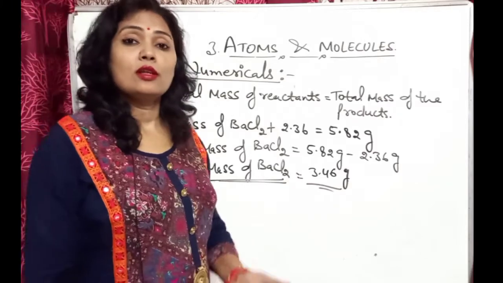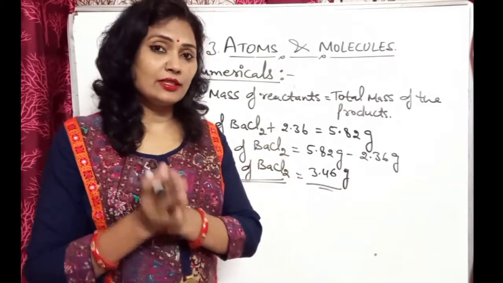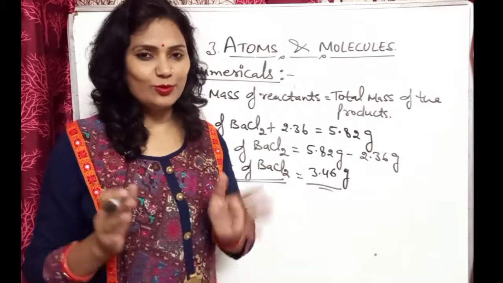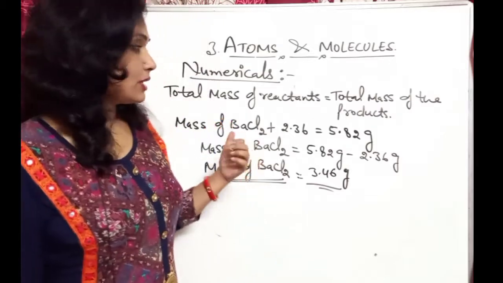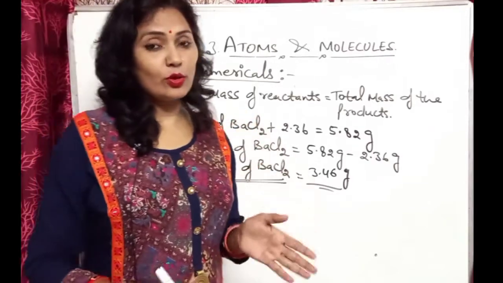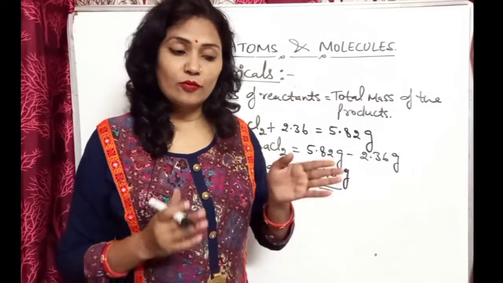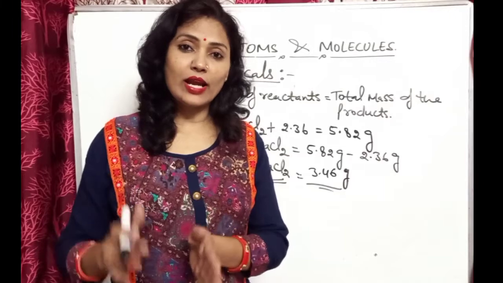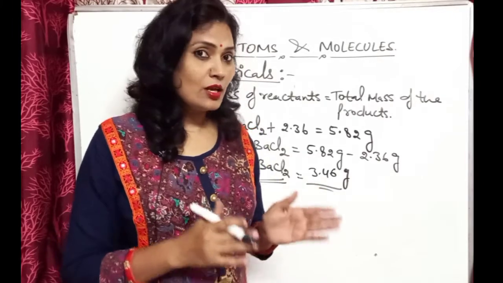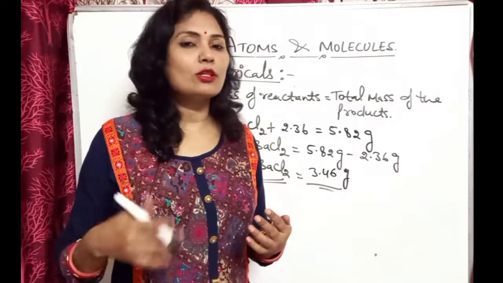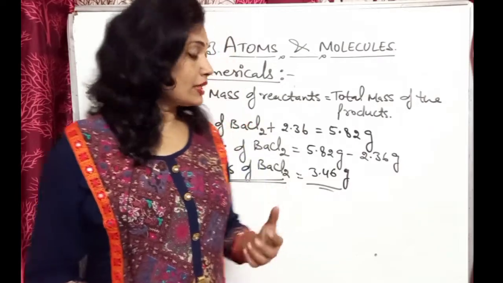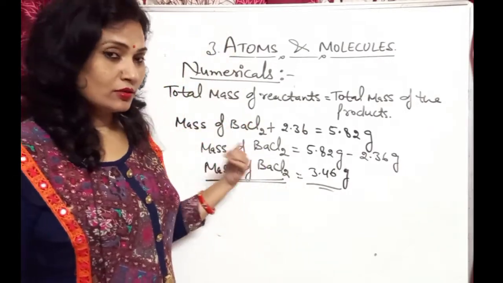As we know, the total mass of the reactants is always equal to the total mass of the products. So we will see the mass of reactants and products separately. We will write the sum of the total mass of the reactants, and next the sum of the total mass of the products.